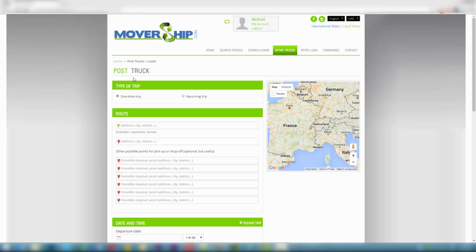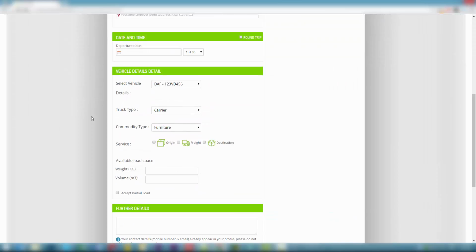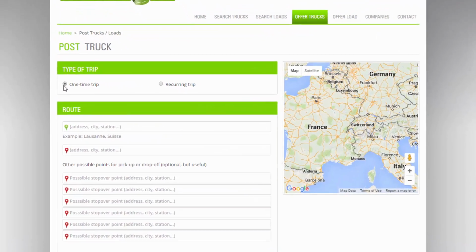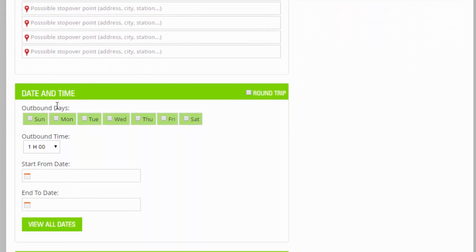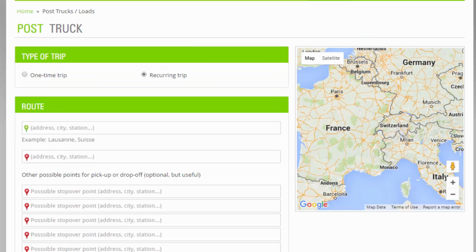Today I'm going to show you how to post a truck. After logging in to your account, click on the Offer Trucks button. You are now on this page. You can choose to offer a one-time trip or a recurring trip by clicking those buttons. If you click on recurring trip, you will be able, in date and time, to put some information about your recurring trip. Let's put a one-time trip.